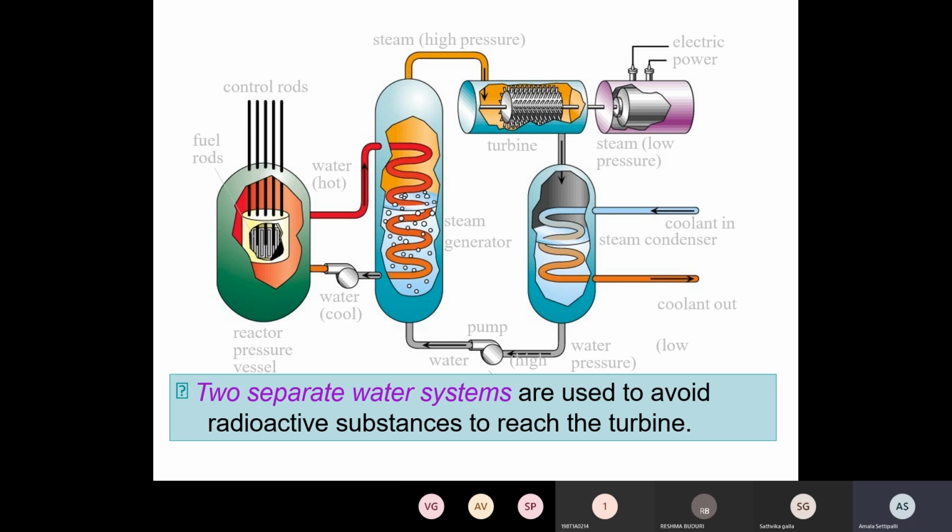In a nuclear power plant, radioactive elements and radioactive waste will necessarily be produced. If a large amount of radioactive waste goes to the turbine, the turbine blades may be damaged. That's why two separate water systems are provided. This is one water system and this is the other. This is the hot water and this is the cool water. Once the heat of the water is used to generate the steam, the remaining cool water is pumped back to the nuclear reactor.